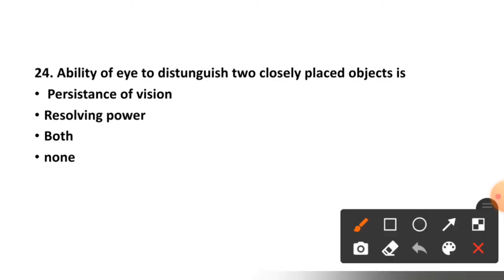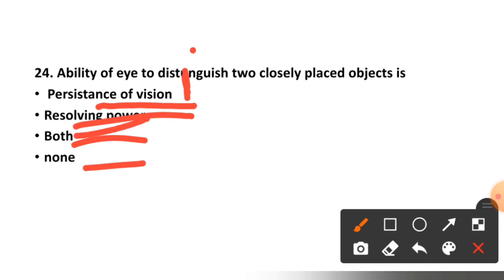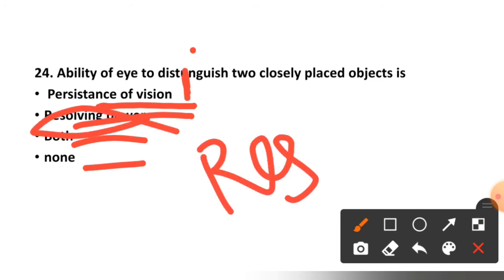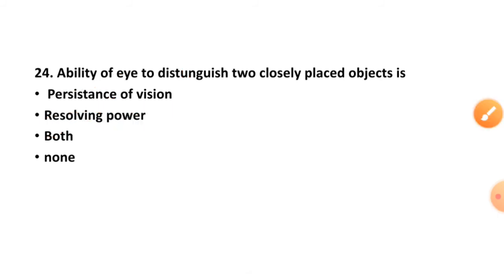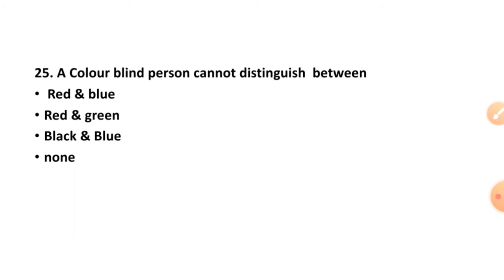See question number 24. Ability of the eye to distinguish two closely placed objects is persistence of vision, resolving power, both or none. Right option is option number second, resolving power. Whereas image staying on the retina is known as persistence of vision.